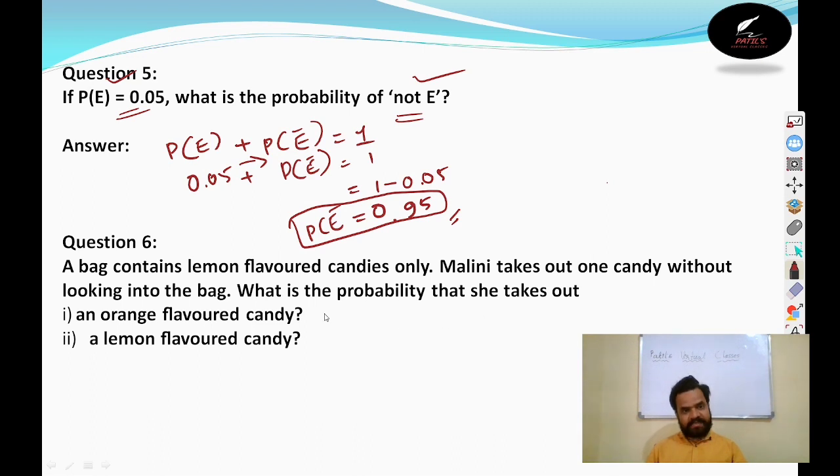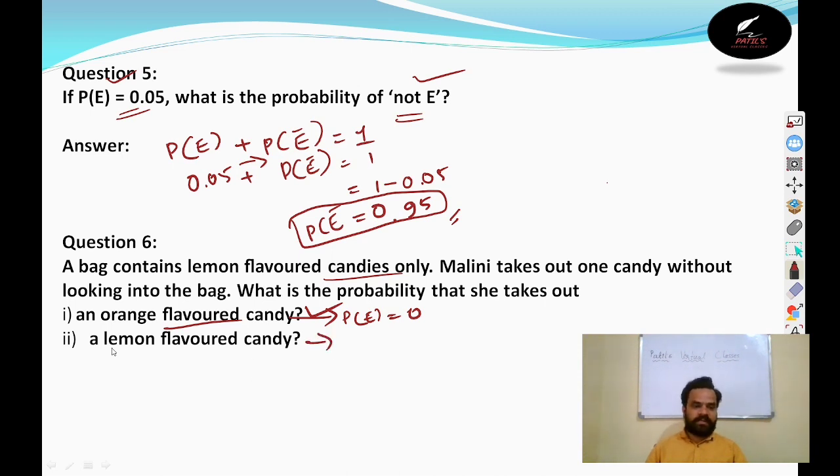Right. And question number 6. A bag contains lemon flavored candies only. In that bag, only lemon flavored candies are there. Malini takes out one candy without looking into the bag. What is the probability that she takes out an orange flavored candy? In the bag, only lemon are there. What is the probability of orange? Now you decide whether it is a possible event or not. It is an impossible event, and the probability of an impossible event is 0. Therefore, the probability of this event is 0.